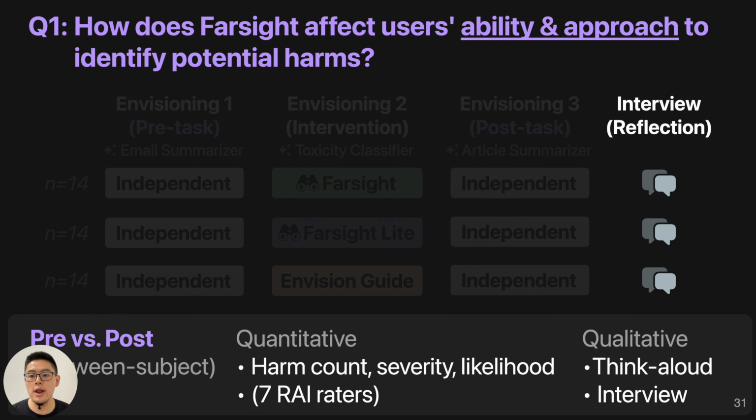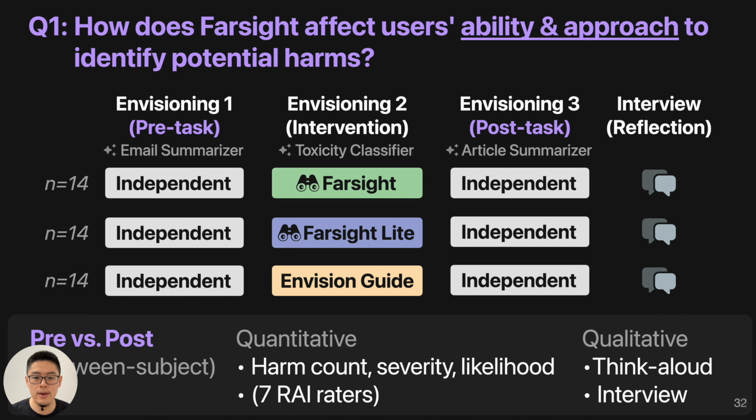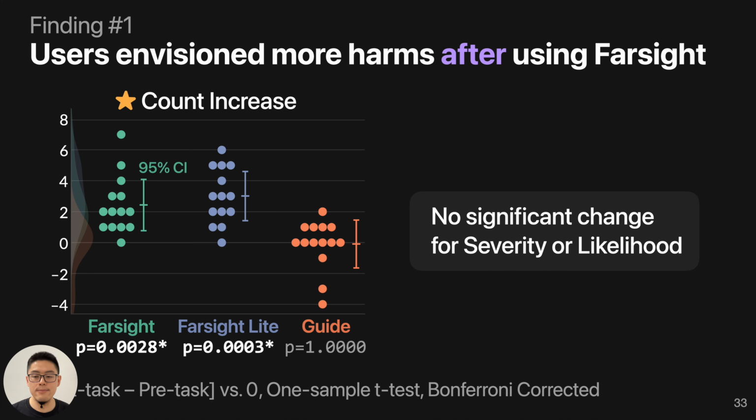In the end, we conduct an interview to let users reflect on what has changed about their ability and approach to identify harms. We also recruit 7 area experts to rate the severity and likelihood of the harms we collected from the different envisioning exercises. We also ask users to think aloud, and analyze the think-aloud transcripts and the interview transcripts. So we have some different findings.